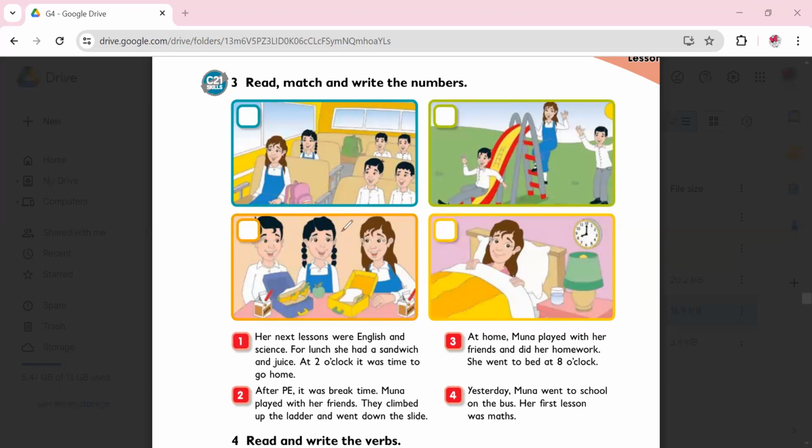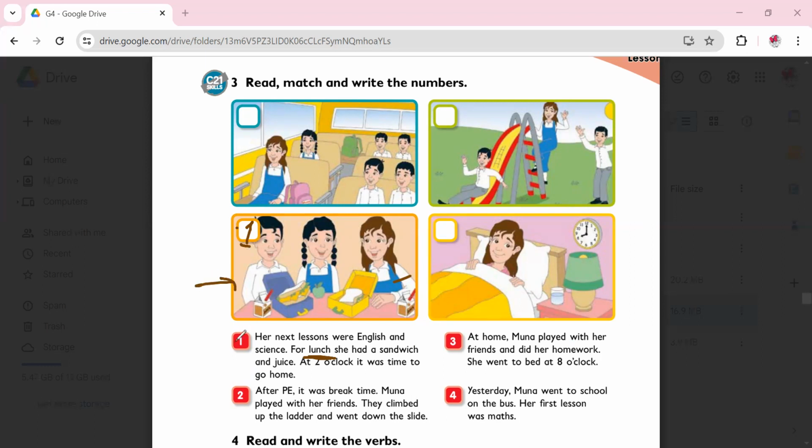Now look at these 4 pictures. Can you see any classroom or people in a classroom? No. The first one, you can see students in the bus. The second one in the playground. The third one, students are eating. And the fourth one, she's going to bed. It means we don't have any source of information in the first sentence. We go to the next one. For lunch, she had a sandwich and juice. Now, lunch, we do have a picture where people are having their lunch. Supposed to be this one. So we write number 1 in here.